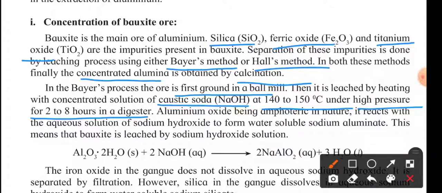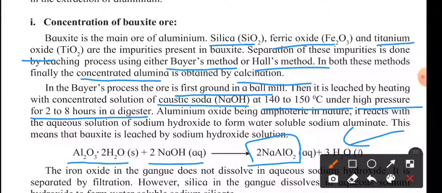So what will happen as this reaction goes on? The bauxite and NaOH react with each other, and the product formed is NaAlO2, and water molecules are liberated.